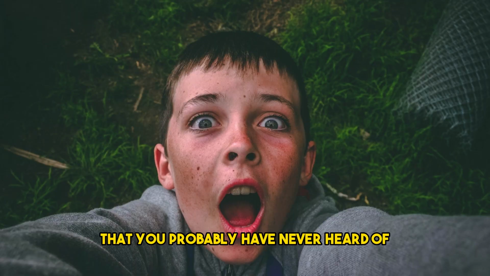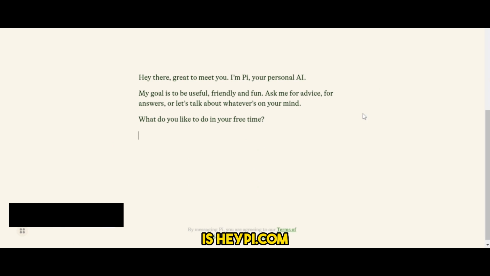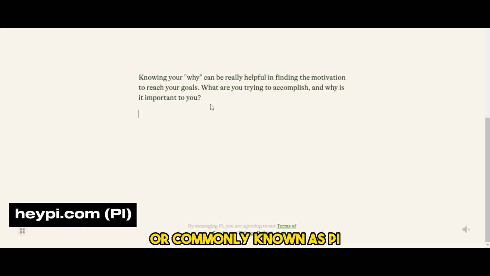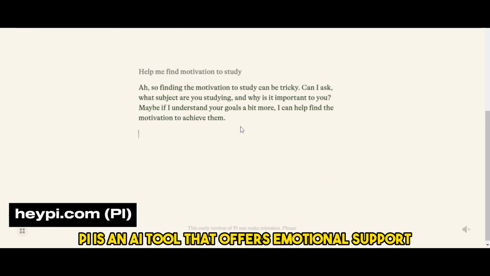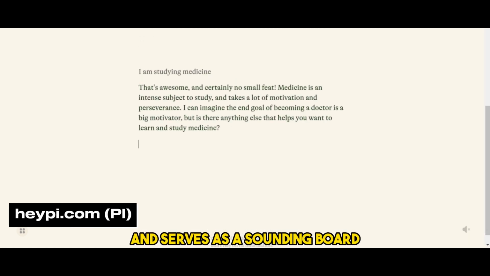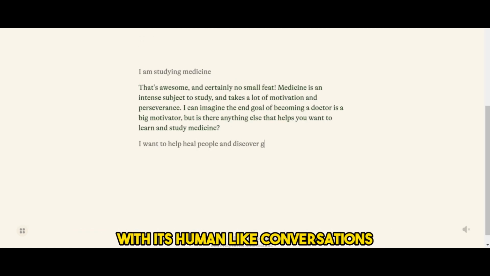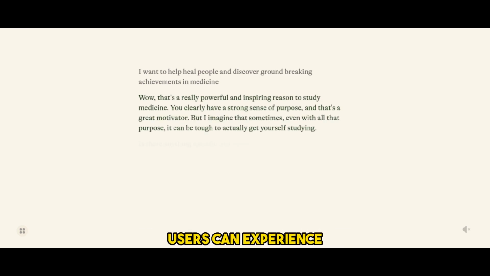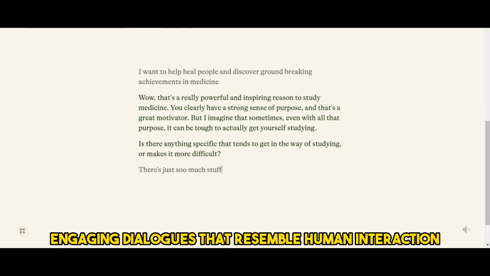Today I'm gonna show you interesting AI tools that you probably have never heard of, and to start us off is HeyPi.com, or commonly known as Pi. Pi is an AI tool that offers emotional support and serves as a sounding board for users' thoughts and emotions. With its human-like conversations, users can experience engaging dialogues that resemble human interaction.